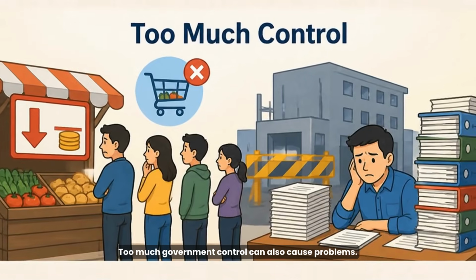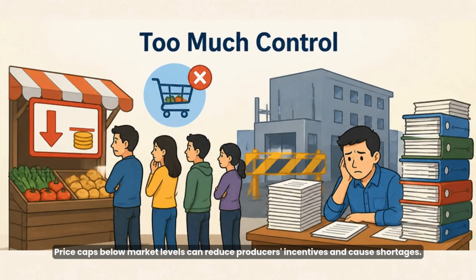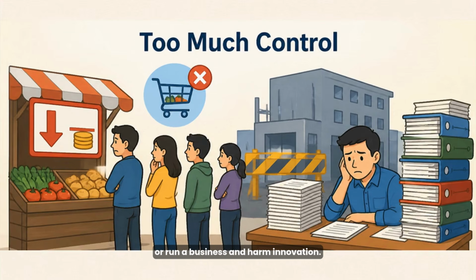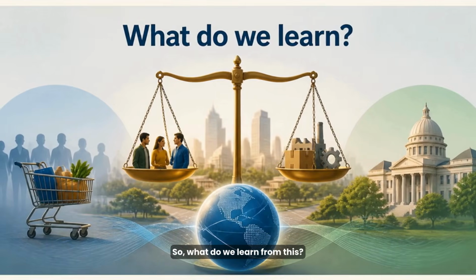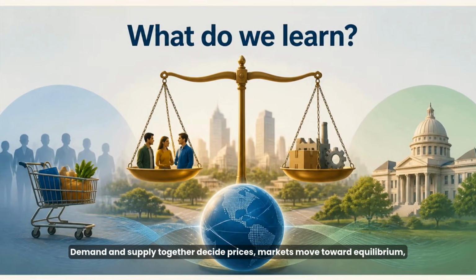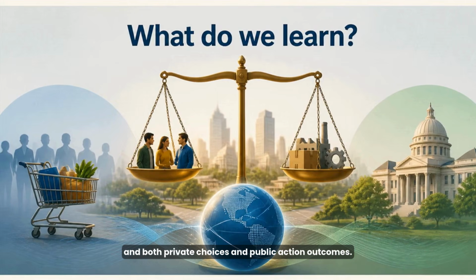Too much government control can also cause problems. Price caps below market levels can reduce producers' incentives and cause shortages. Lots of rules and permits can make it hard to start or run a business and harm innovation. So, what do we learn from this? Demand and supply together decide prices. Markets move toward equilibrium, and both private choices and public action shape outcomes.